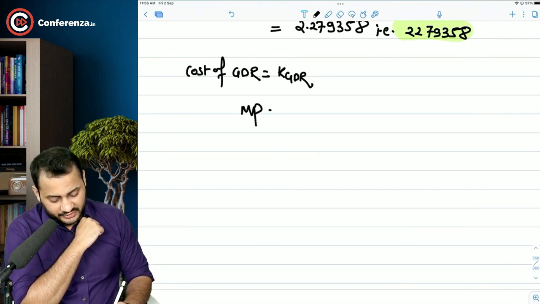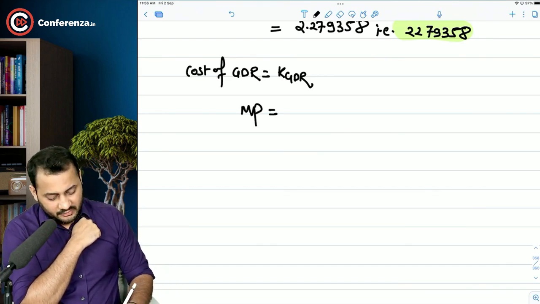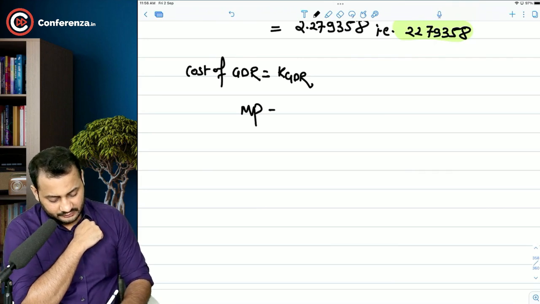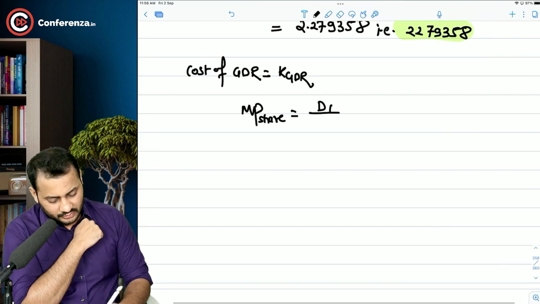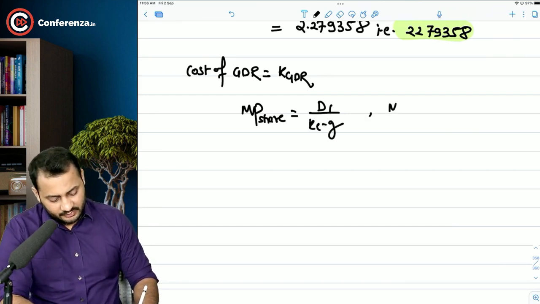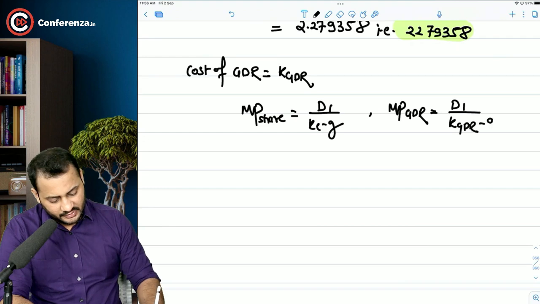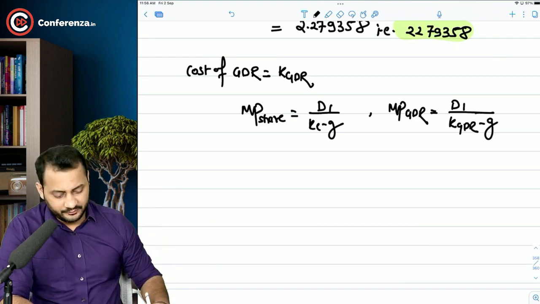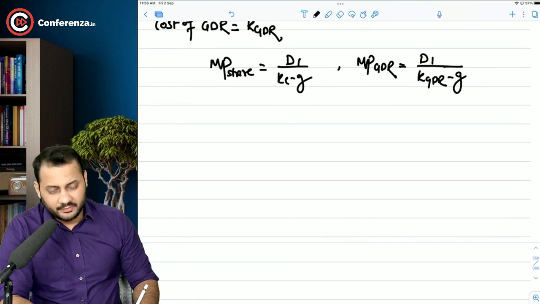Market price of a share is equal to dividend D1 divided by cost of equity minus growth. And in this case, it will be market price of the GDR is equal to D1 divided by cost of GDR minus growth.